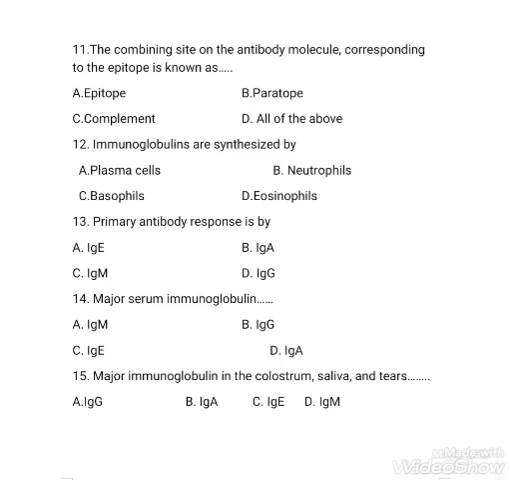IgG appears late but persists for a longer period. It appears after the initial immune response, which is IgM in nature. Next question. Major immunoglobulin in the colostrum, saliva, tears.